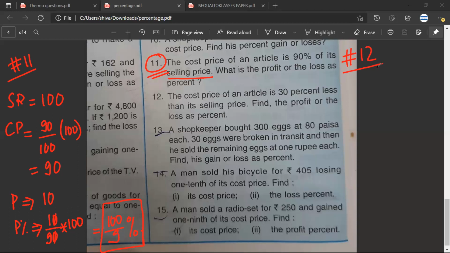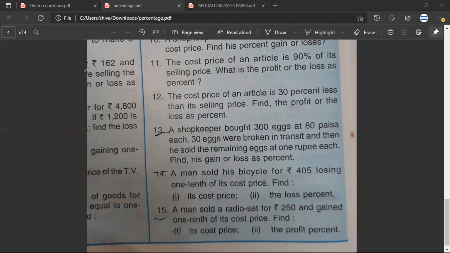Mr. Satya, how should I do question number 12? So the cost price is 30 and the selling price is 100. So we have to do 30 upon 100 into 100. So the profit is 70. So to find the percentage, you have to do 70 upon 30 into 100, which is equal to 7 upon 3%.